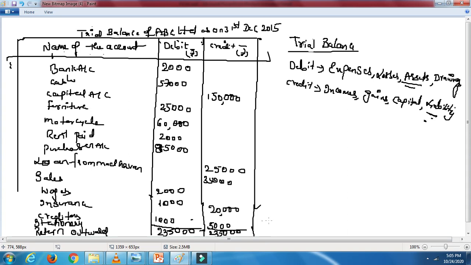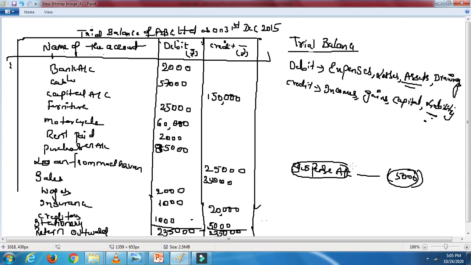So what you have to do is create an artificial account called suspense account. I am going to write it down here. You create an account called suspense account and write down the difference. If suppose a 5000 difference is there, or whatever the difference amount is, on whichever side is less, you write down the amount, and the name of the account will be suspense account. That means there is some miscalculation.